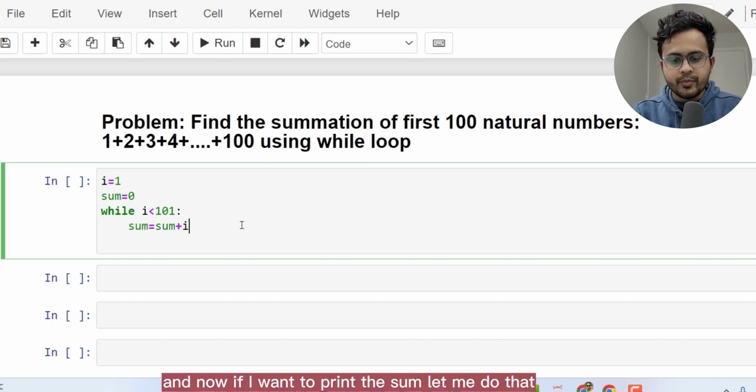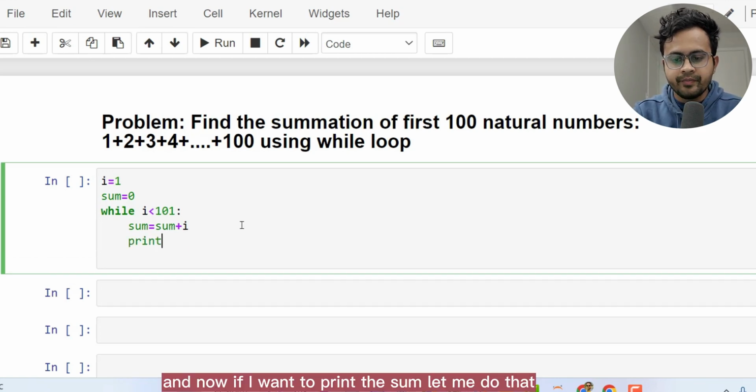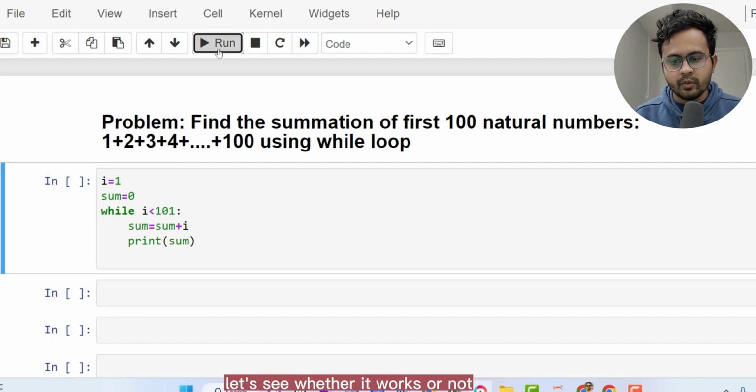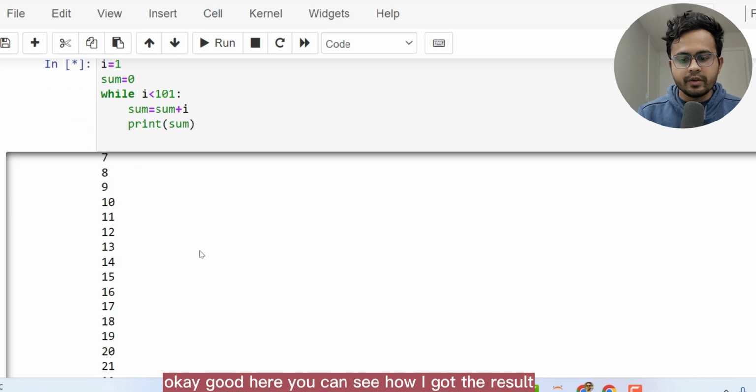And now if I want to print the sum, let me do that. Print sum, and let me hit the run button. Let's see whether it works or not. Okay, good. Here you can see I got the result.